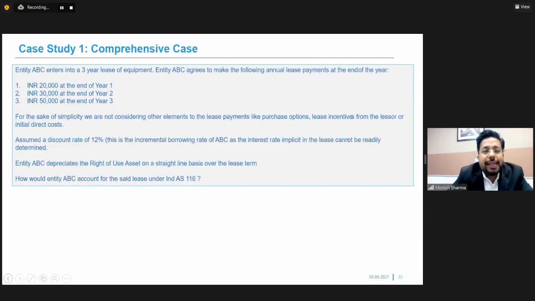Now let us see, entity ABC enters into a 3-year lease of an equipment. Entity ABC agrees to make the following annual lease payments at the end of the year. So year 1, 20,000, year 2, 30,000, year 3, 50,000. For the sake of simplicity, we are not considering other elements of the lease payments like purchase option, lease incentives and all. It is assumed that the discounting rate is 12% and entity ABC depreciates the ROU over a straight line basis over the lease term. Now, how would entity ABC account the lease under IND AS 116?